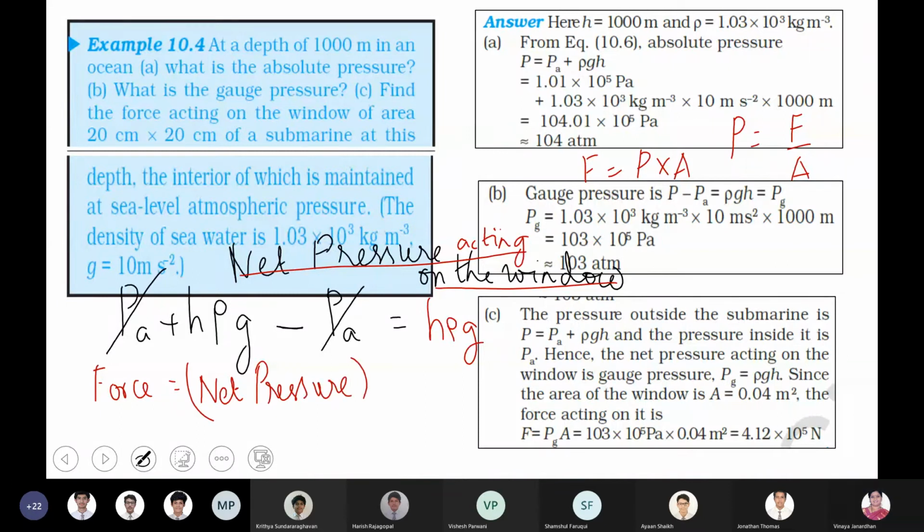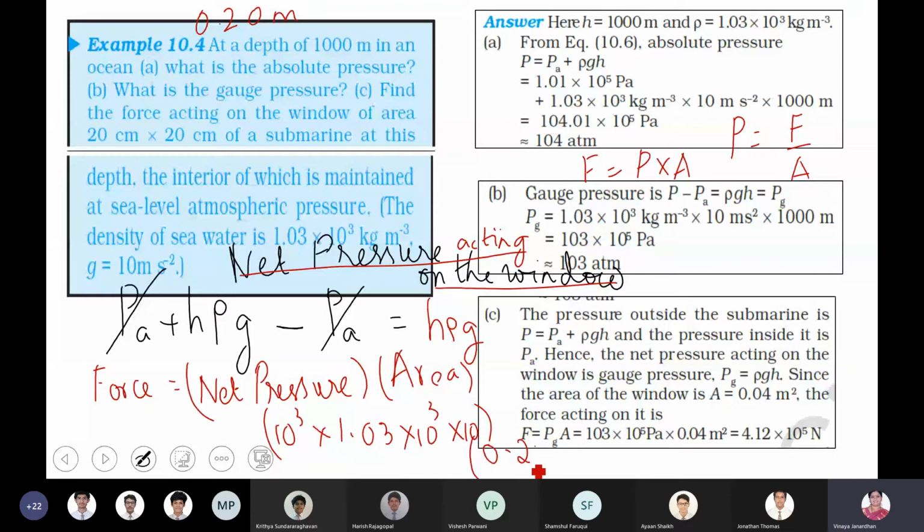Into area. So with area you have to be careful, boys, because you have to convert. So net pressure will be H rho G. So that is 1000 into density, which is 1.03 into 10 to the power of 3, into 10, your acceleration due to gravity. Area is, I can make this as 0.20 meters, so it will be 0.20 the whole square, because side into side.